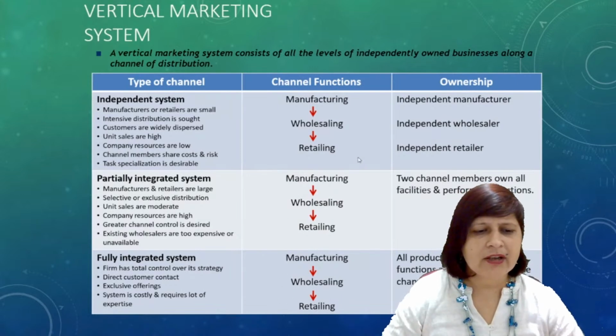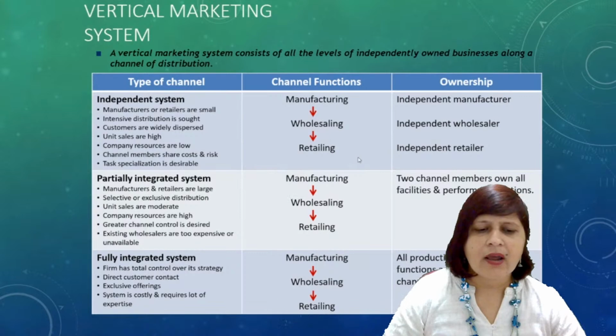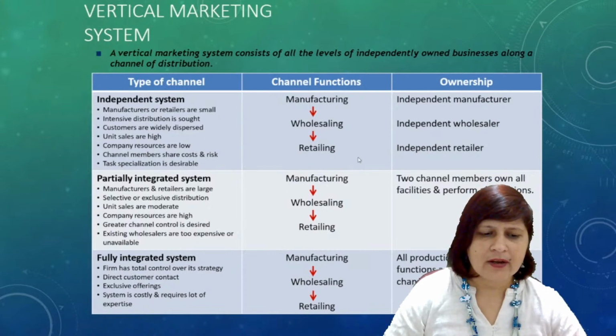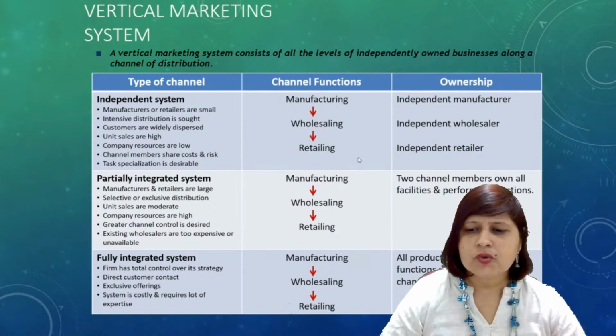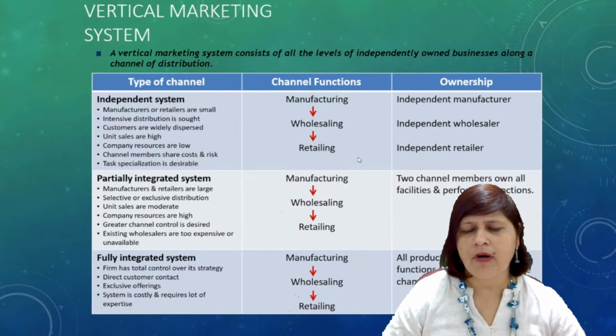What is the partially integrated system? Manufacturers and retailers are large. Selective or exclusive distribution. Unit sales are moderate. Company resources are high. Greater channel control is desired. Existing wholesalers are too expensive or unavailable. Two channel members own all facilities and perform all functions.